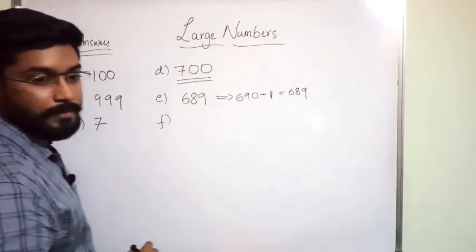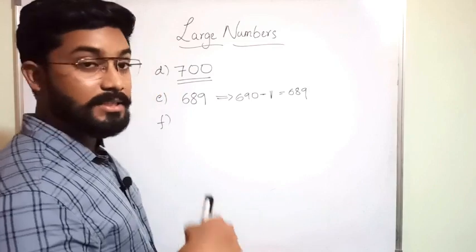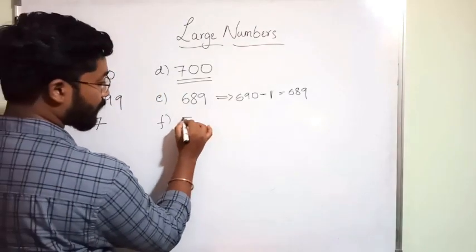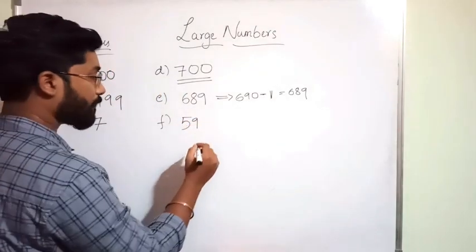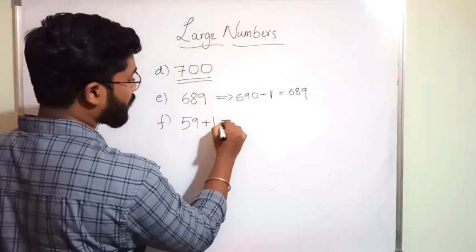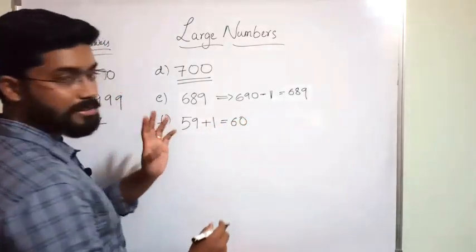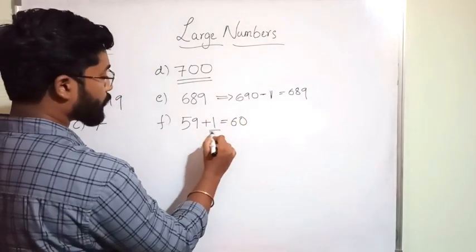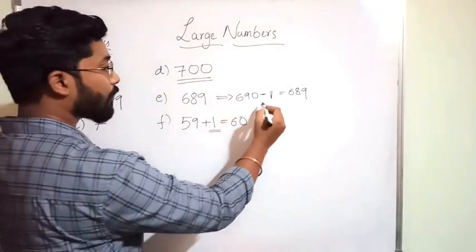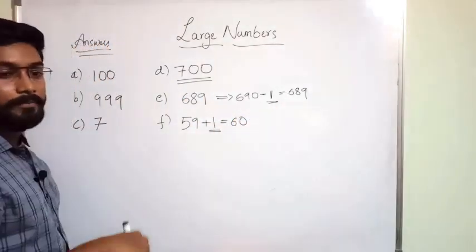Next one. The number that comes just after 59. Remember, after 59. After 59 you are going to get 60. If he is asking after, you should add 1. If he is asking before, you are going to minus 1.